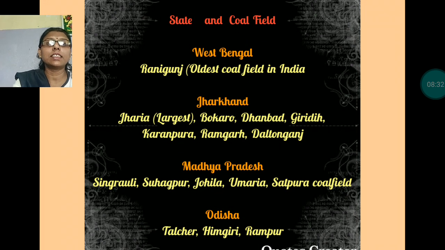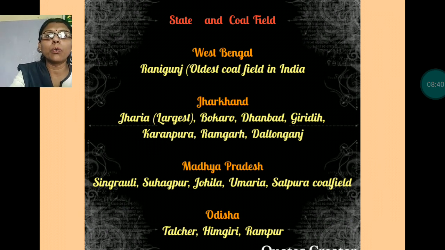Here these are the states where coal mines are located. In West Bengal, Raniganj is the oldest coal field in India. In Jharkhand: Jharia, Bokaro, Dhanbad, Giridih, Karanpura, Ramgarh and Daltonganj. These are the places where the coal mines are.